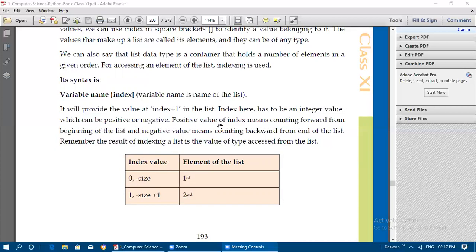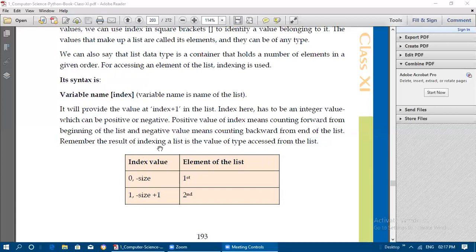The positive value of index means counting forward from the beginning of the list. Negative value means counting backward. Okay, so from backward it is first. And remember, the result of indexing a list is the value of type accessed from the list.